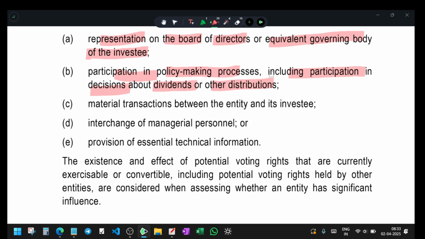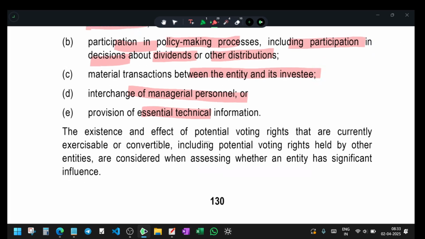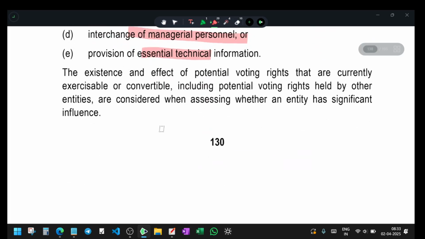Third, material transactions between the entity and the investee. For example, the investee provides all the material to the company. Fourth, interchange of managerial personnel. If they want to change the directorship, they can do it. Fifth, provision of essential technical information. This person knows every piece of technical information and is a key person. The existence and effect of potential voting rights that are currently exercisable or convertible, including potential voting rights held by other entities, are considered in assessing whether an entity has significant influence or not.